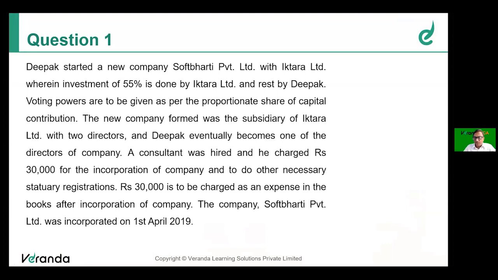Before we get into the problem as such, what is this chapter, analysis of financial statements, all about? See, friends, already we have learned 14 chapters covering various Ind AS, right from Ind AS 1 to Ind AS 41. Various standards we have learned. The problems on analysis of financial statements covered by chapter 15 will not be on a particular standard. It will be encompassing everything that we learned so far.